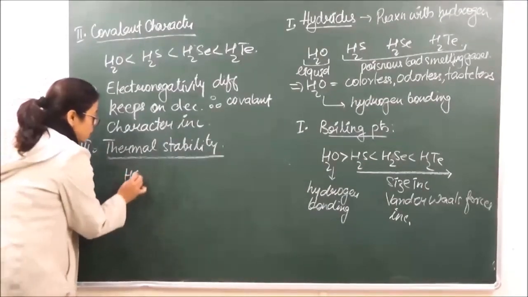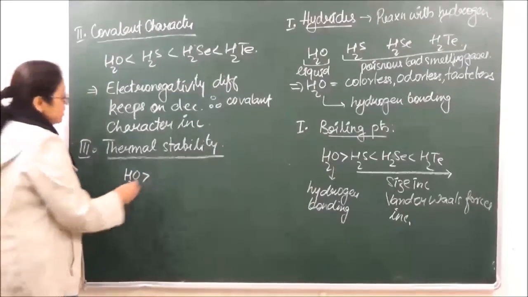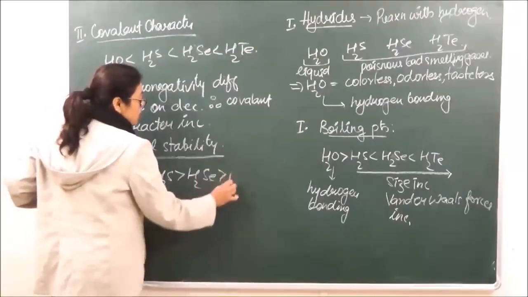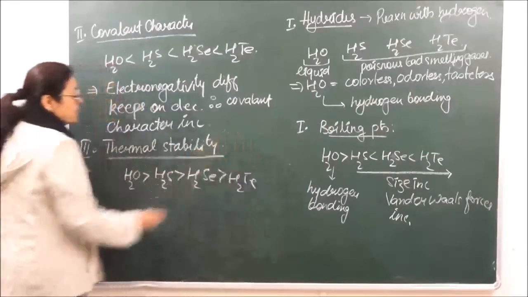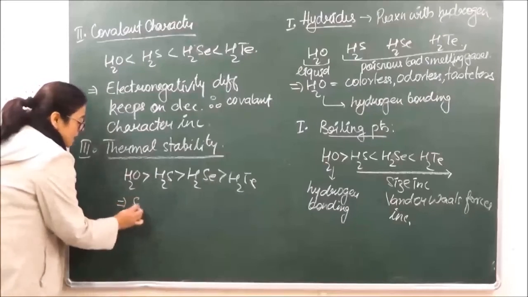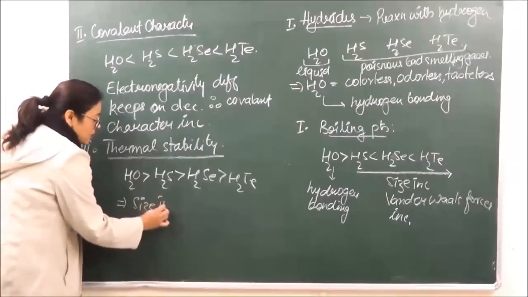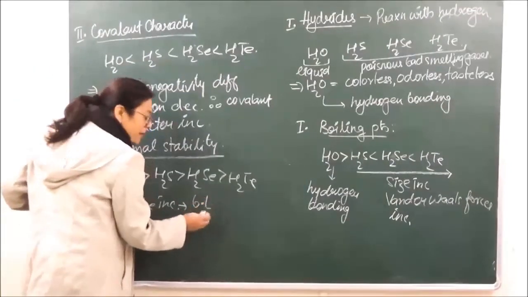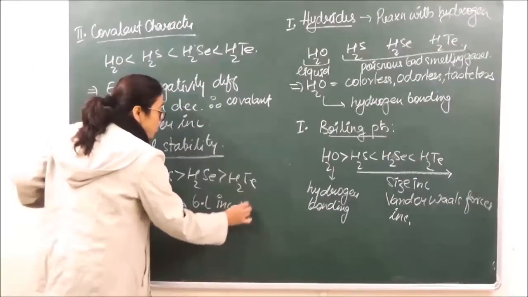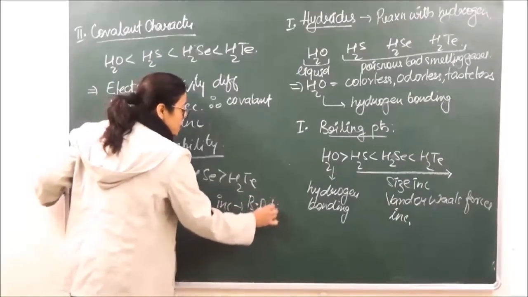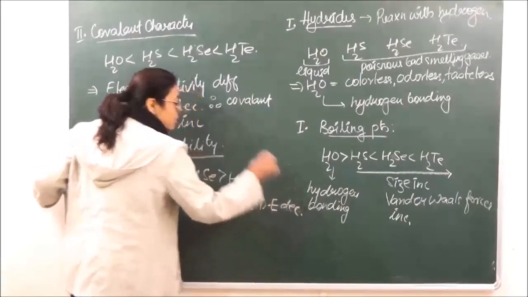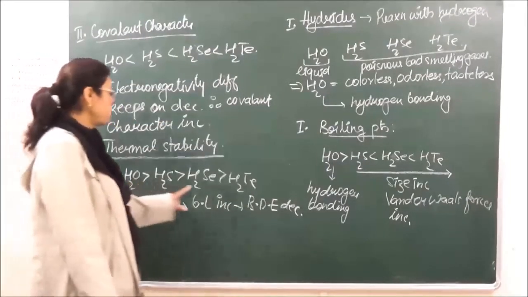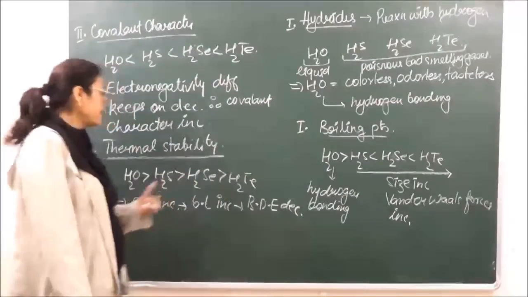So water is going to be thermally most stable, फिर उसके बाद H2S, फिर उसके बाद H2Se, फिर उसके बाद H2Te. The reason behind this is as we go down, size increases, ठीक है, bond length increases and bond dissociation energy decreases. तो अगर bond dissociation energy decrease करेगी तो thermal stability भी decrease करेगी, ठीक है।